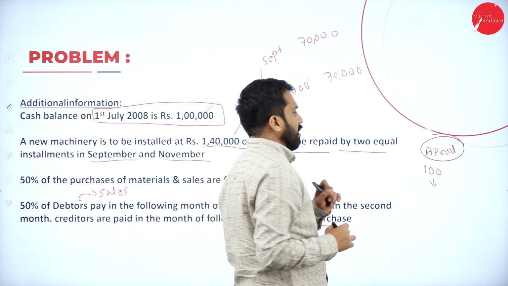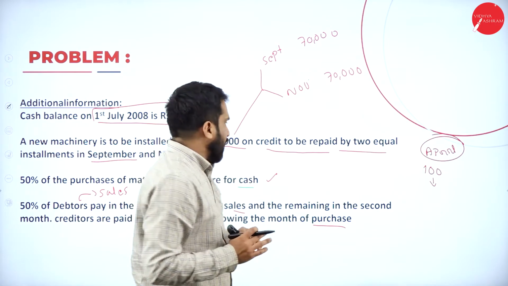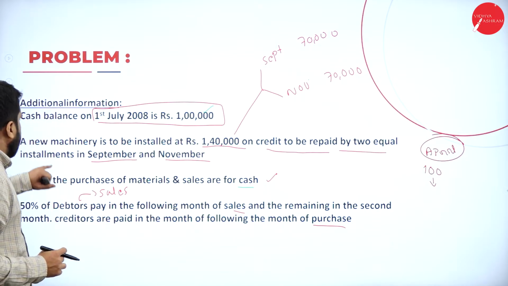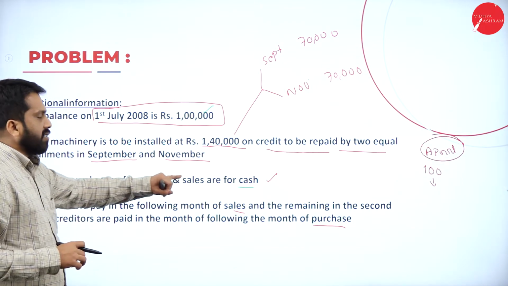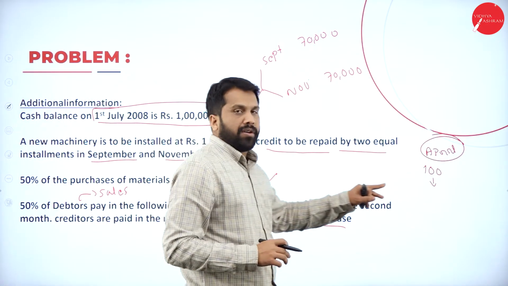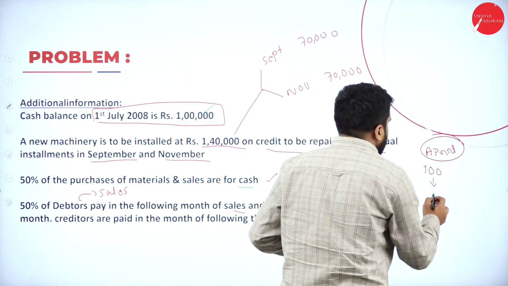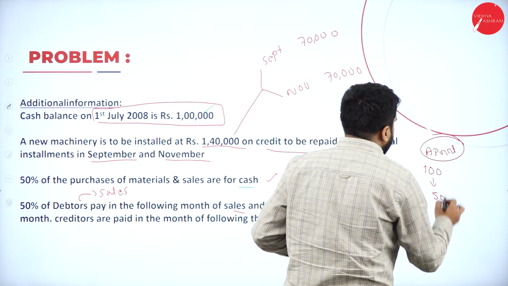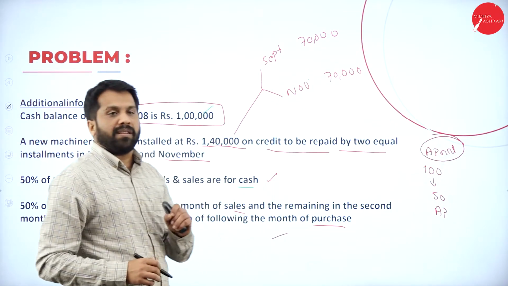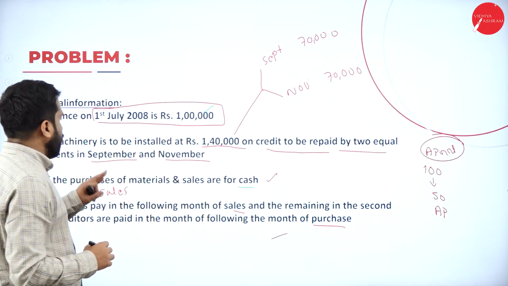In the month of April, you have done 100 rupees of sales. As per the information, 50% of the purchase of material and sales are for cash. So we are talking about sales here. Out of 100, we collected 50 in the month of April itself. In the month of April itself, we collected 50 rupees.